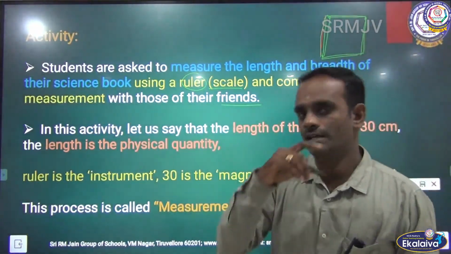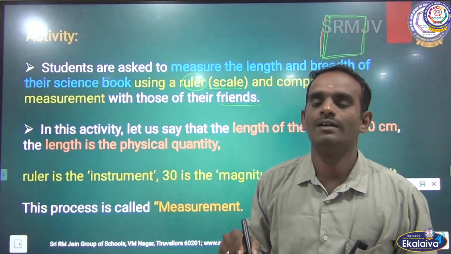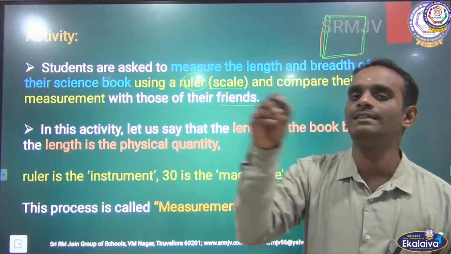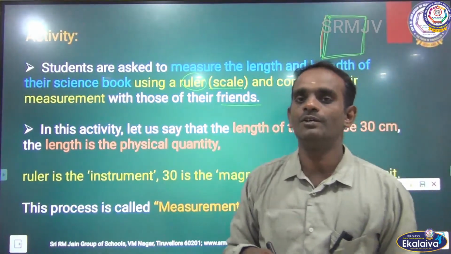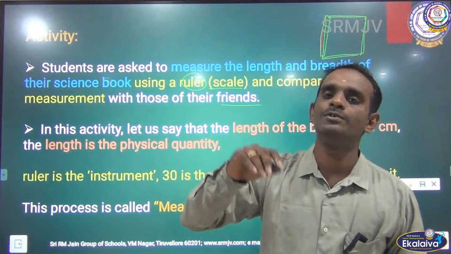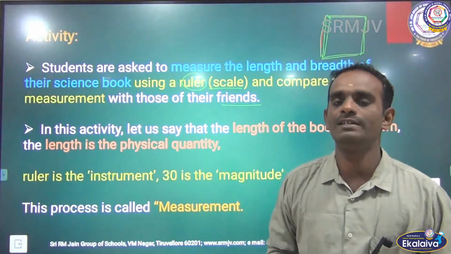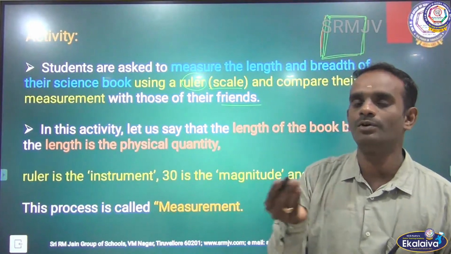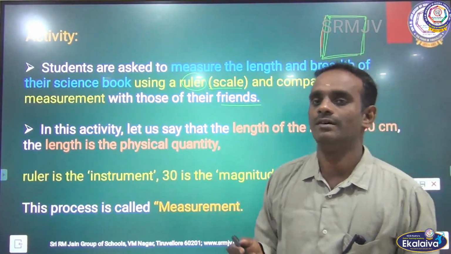So, take your science book and, with the help of the instrument ruler, measure the length and the breadth. Then compare your values with your friends. Is it the same for all the children? No, it is not equal.